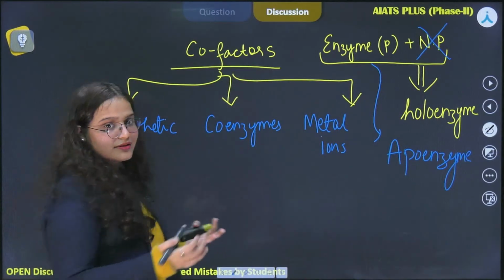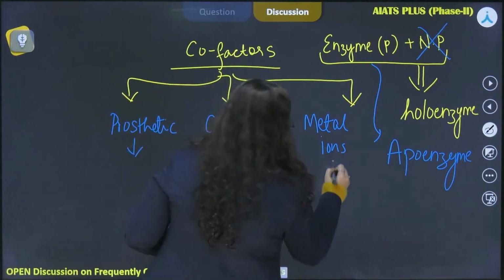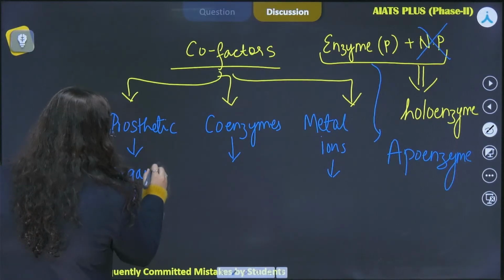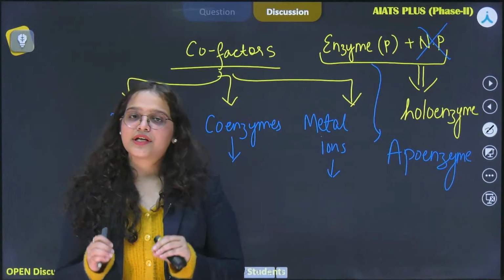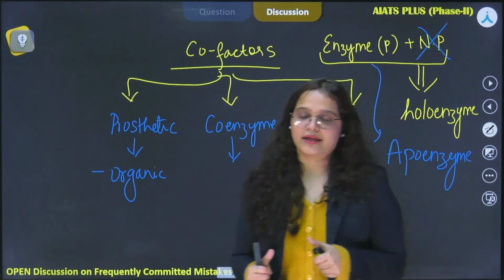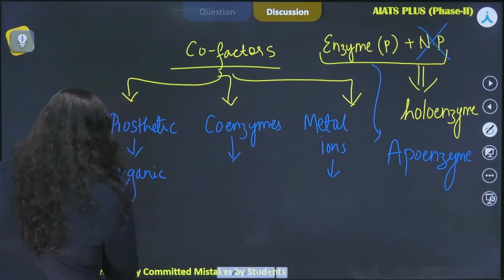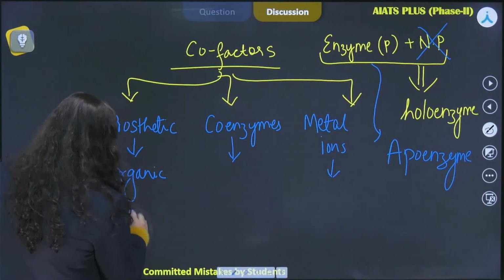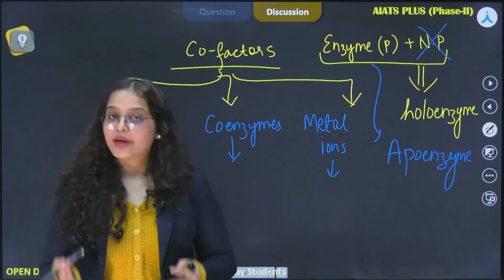I'm waiting for your answers. All right. So the prosthetic group that we talk about is organic in nature. It is important that we focus on the nature of these cofactors, because in NEET exam questions are often asked whether they are organic in nature or inorganic in nature. All right. So prosthetic groups are organic in nature. They bind tightly to the apoenzyme, or we can also call it, they form a permanent bond.